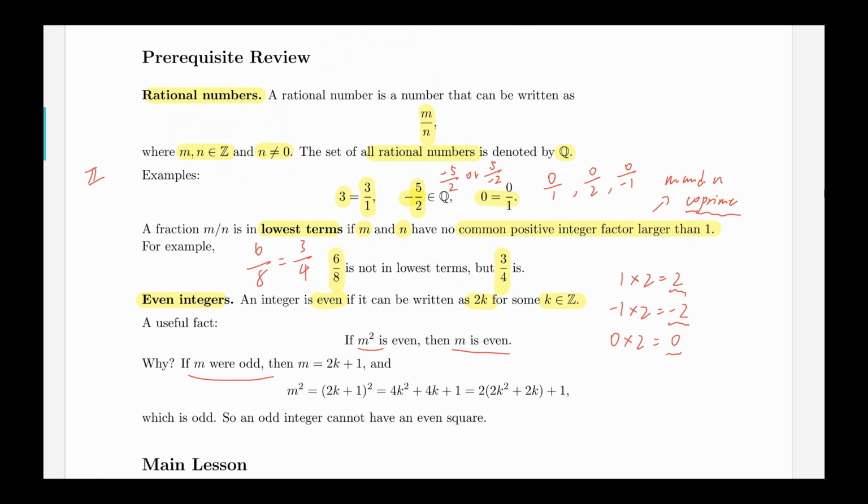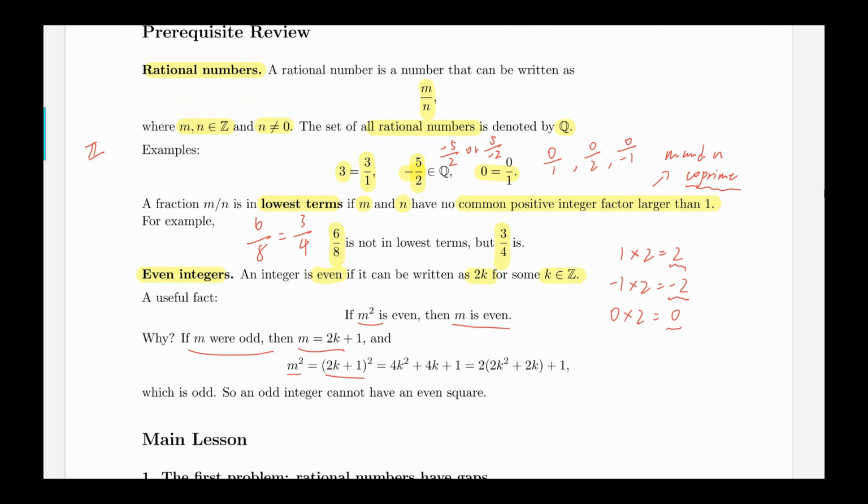If m were odd, this means that m can be written as some even number plus 1. Because of that, m squared would be 2k plus 1 squared, and according to the perfect square formula, I get 4k squared plus 4k plus 1. If I factor a 2 out, I get 2 times 2k squared plus 2k, plus 1.